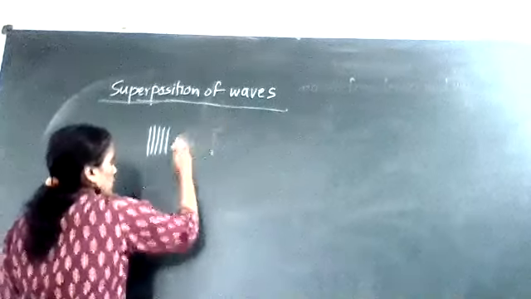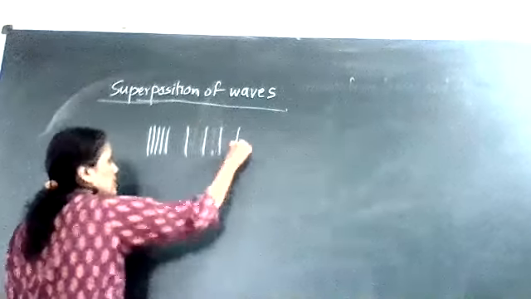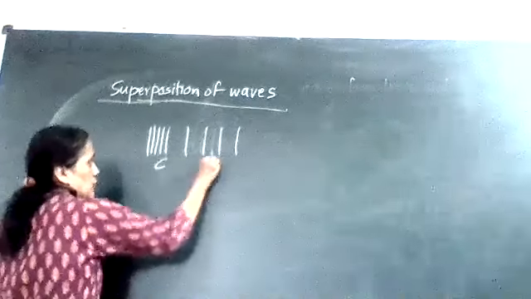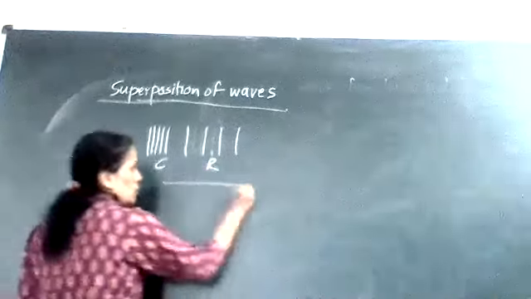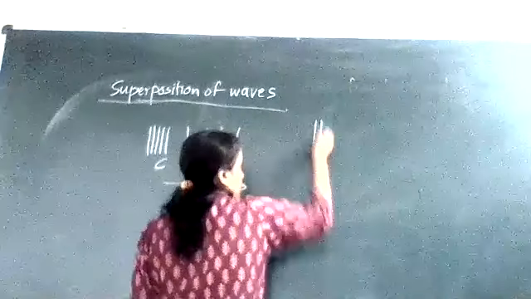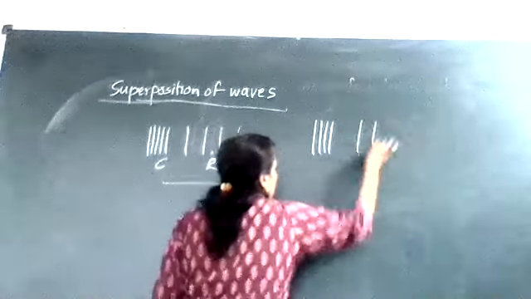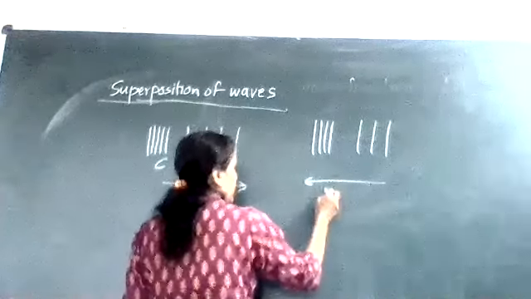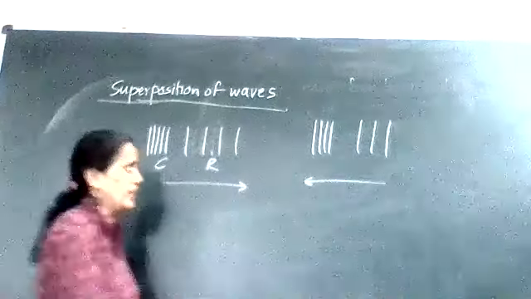Here is the compression and here is the rarefaction. This one wave is traveling with compression and rarefaction towards the right hand side. And here is another wave with compression and rarefaction traveling towards the left hand side.